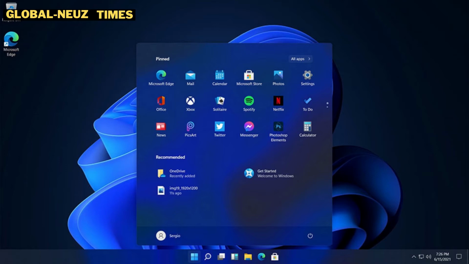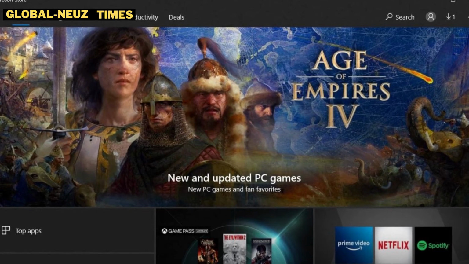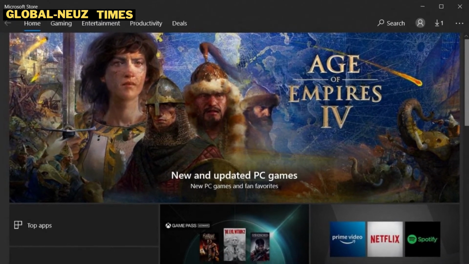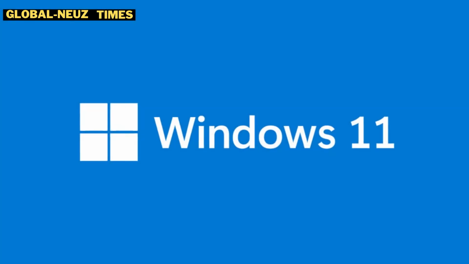Microsoft recently announced a reduction to the 30% cut it takes from PC games on the Windows Store too. It has dropped to just 12%, below the 15% cut it takes on apps. It matches what Epic Games offers in its own store, and the move will likely put pressure on Valve's Steam store.